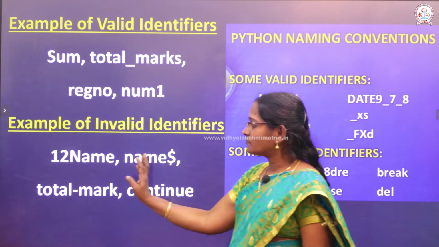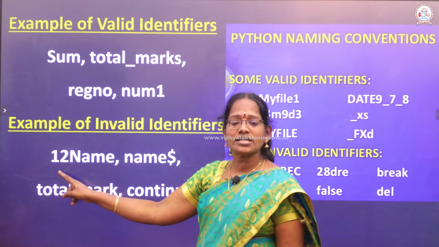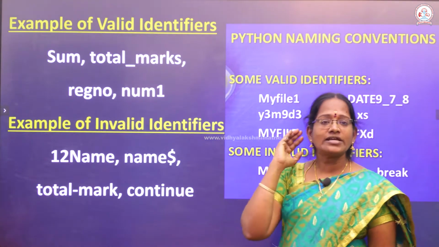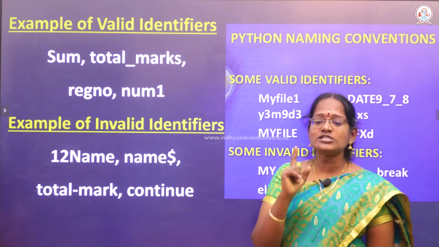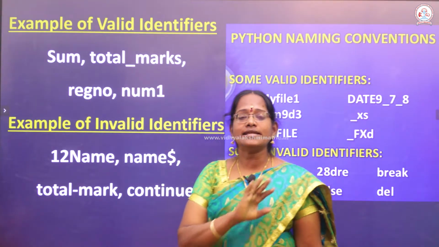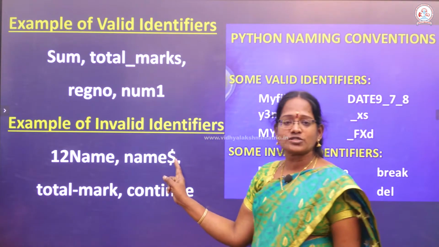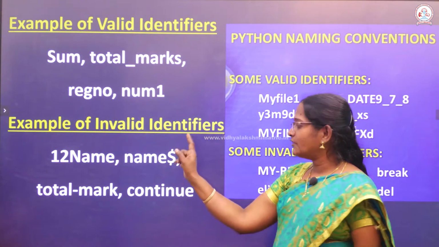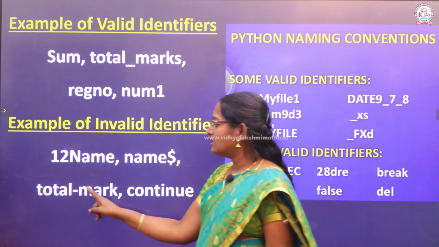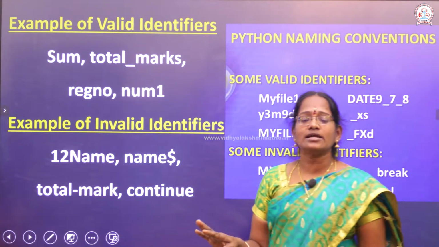Another one: here we started with a number, it's an error, it's not allowed. For any identifier name, first use characters or underscore only. Any other special characters are not allowed. Here we used a dollar symbol, so it will be treated as an error. Another one: total followed by a minus symbol is not allowed.